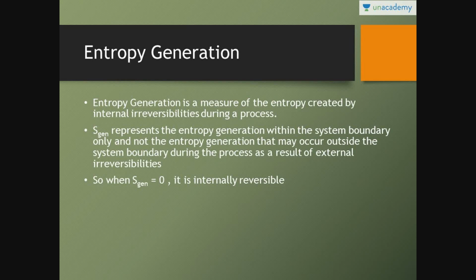Now what is entropy generation? Entropy generation, that is small delta into s. Entropy generation is a measure of entropy created by internal irreversibility. See, entropy can be changed by internal irreversibilities and external interaction. With internal irreversibilities, there is entropy generation. So S gen represents the entropy generation within the system boundary, and for a reversible process, the value of S gen is equal to 0.